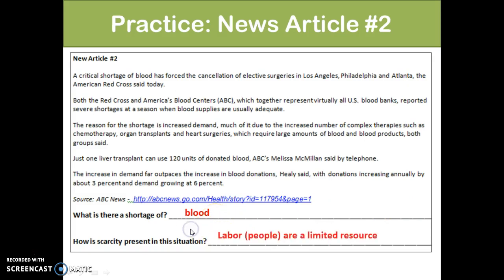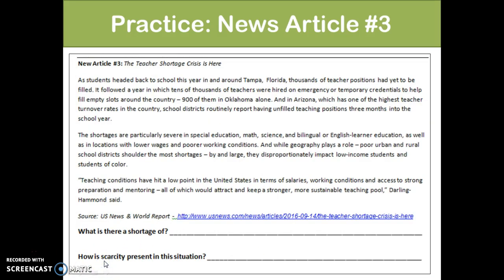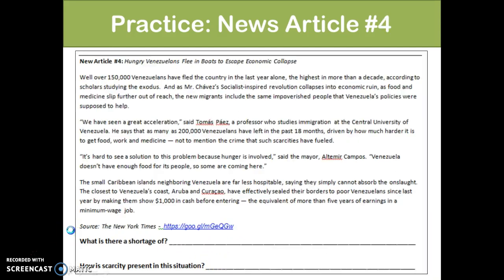In scenario number 2, we can easily identify that there is a shortage of blood. Blood comes from people, and people are a limited resource. Therefore, scarcity is also present in this situation. In number 3, we see that there is a shortage of teachers, but specifically, if you look in the second paragraph, it's teachers in special education, math, science, and bilingual or English learner education, but also in specific geographic areas. Scarcity would be present again because teachers are people, people are a limited resource.